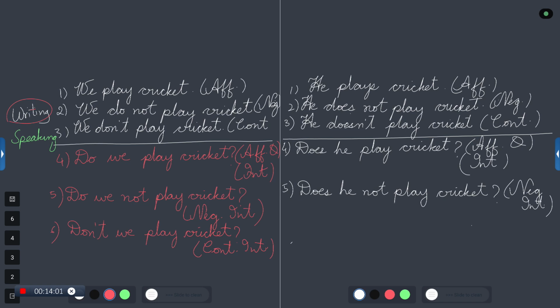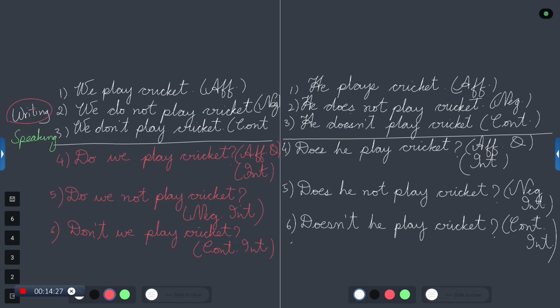And on the other side, what do we write here? Does plus not. What happens to it? Doesn't. Doesn't he play cricket? This is contracted interrogative.